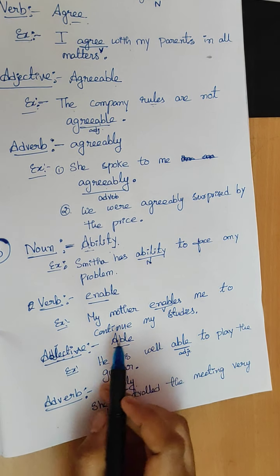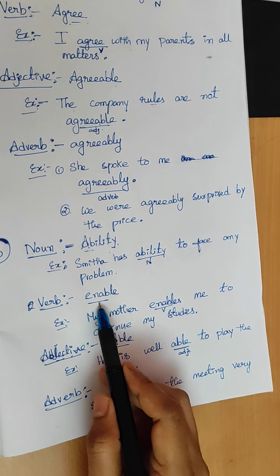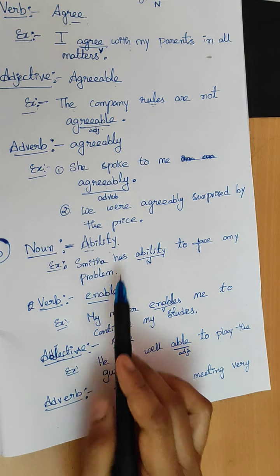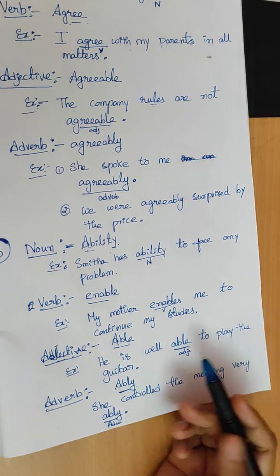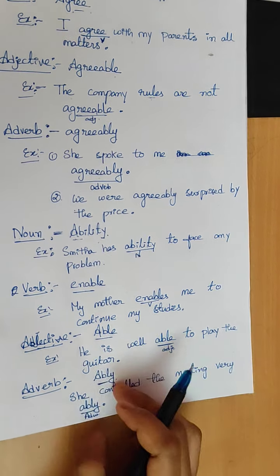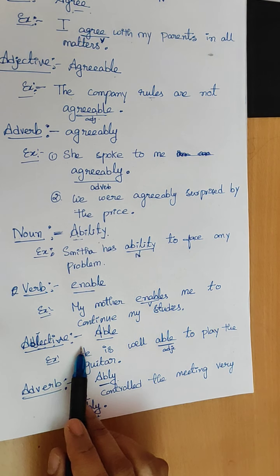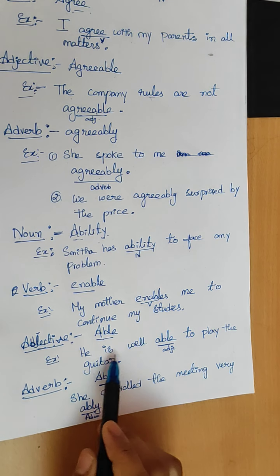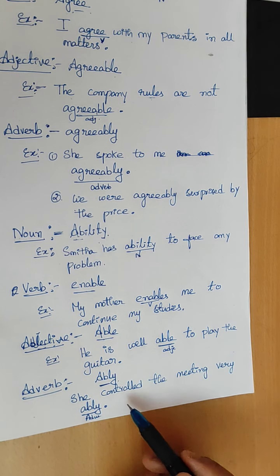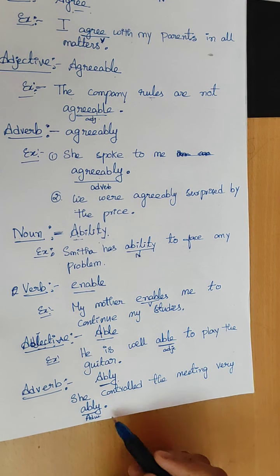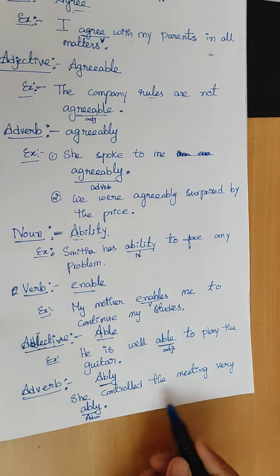Verb, enable. It is the verbal form of ability. My mother enables me to continue my studies. Then the adjective is able. He is well able to play the guitar. Then adverb, ably. She controlled the meeting very ably.